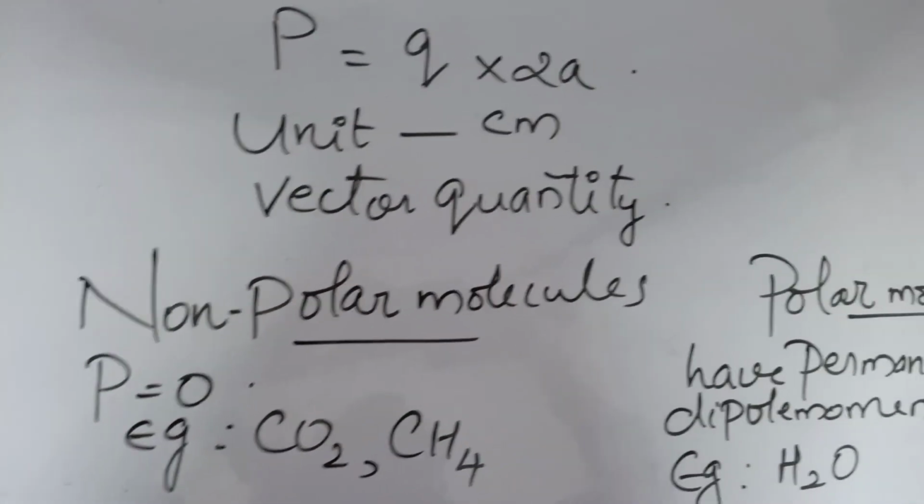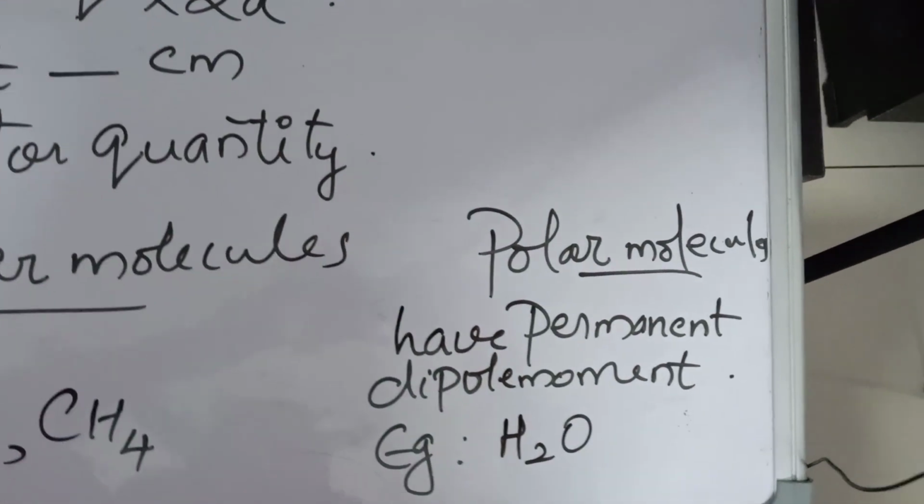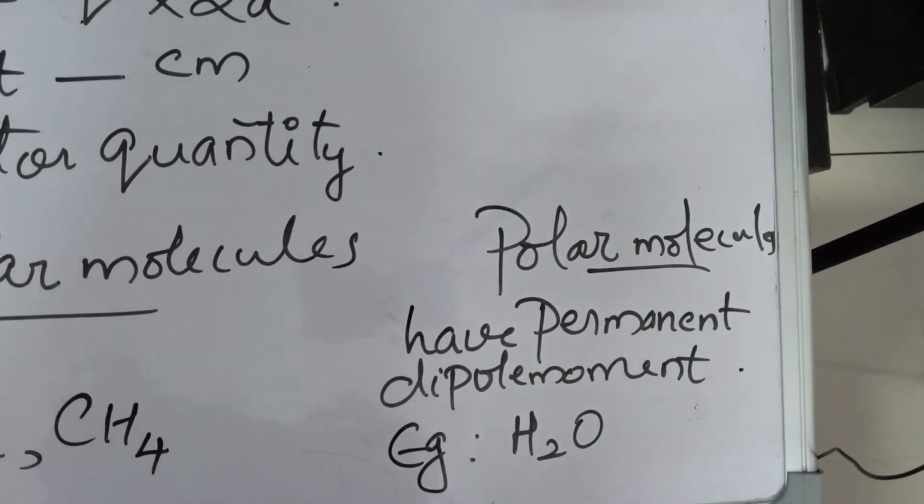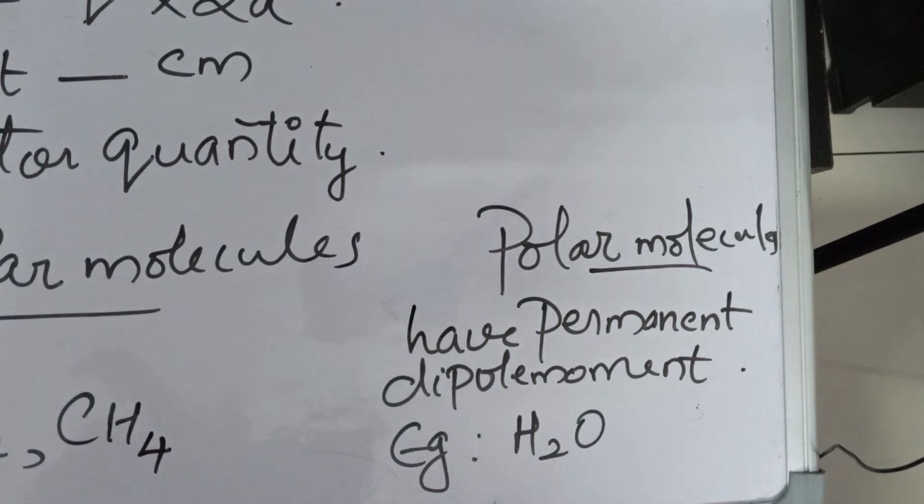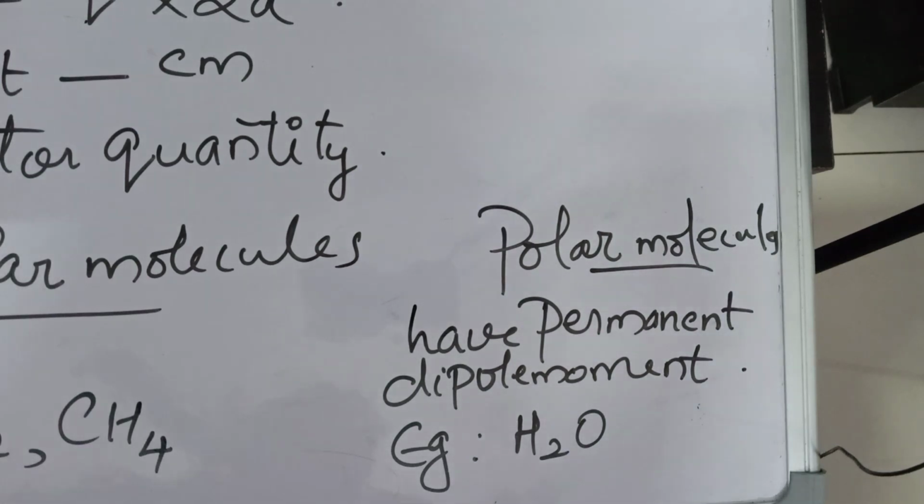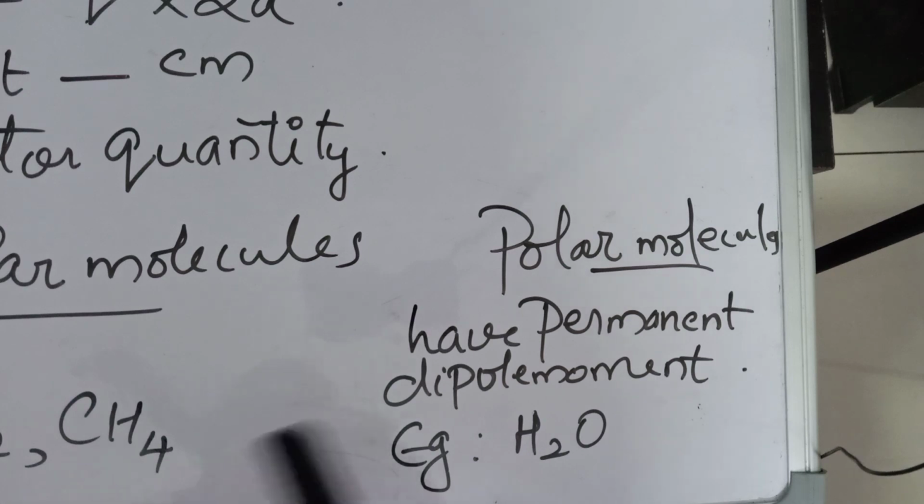When we consider polar molecules, we can see that the centers are separated by a distance. In this case, the centers of negative charges and positive charges are not coinciding. Therefore, they have a permanent electric dipole moment. That means polar molecules have a permanent dipole moment. The example is H2O, which is an example of a polar molecule.